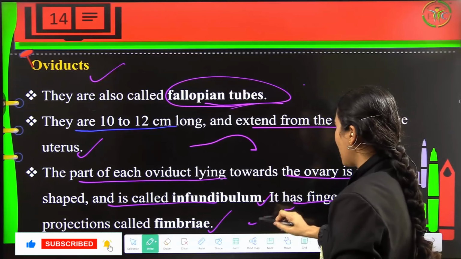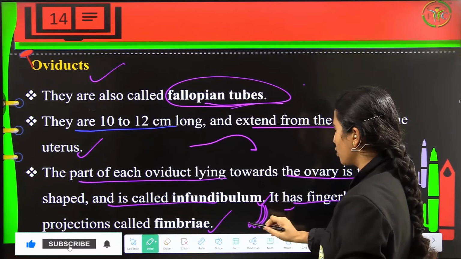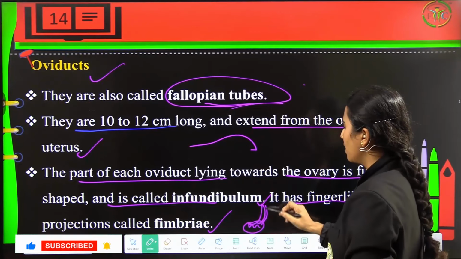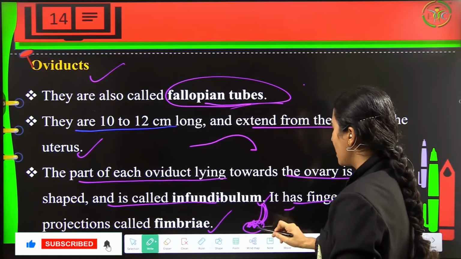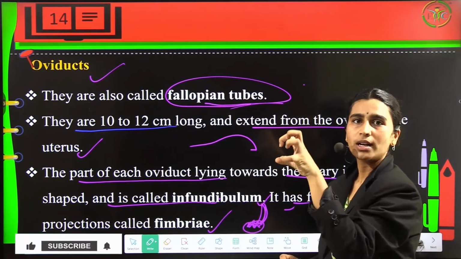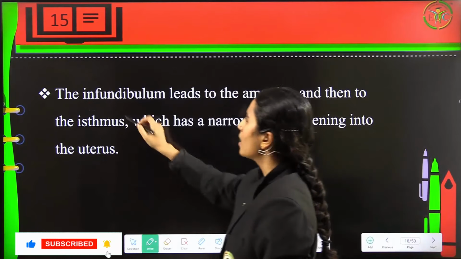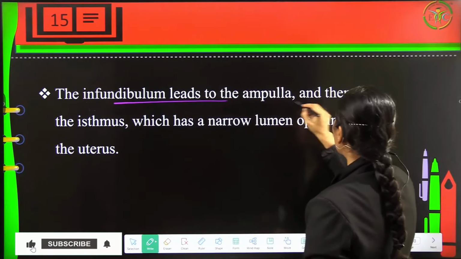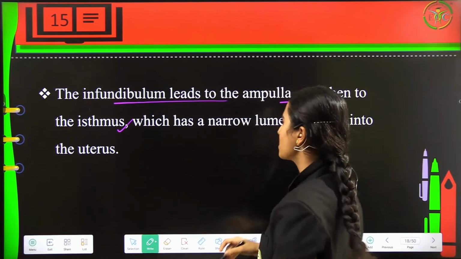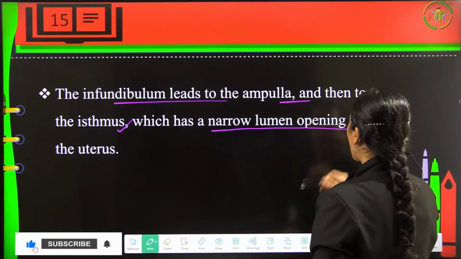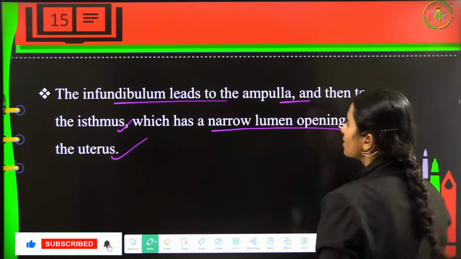So they have a funnel-like structure. Before entering the fallopian tubule, the ovary has a long tube-like structure called the infundibulum, and then these hair-like structures which hold onto the ovaries are the fimbriae. Now the infundibulum leads to the ampulla and then to the isthmus. This is the point where fertilization happens, and it is a narrow lumen opening which will open up to the uterus.